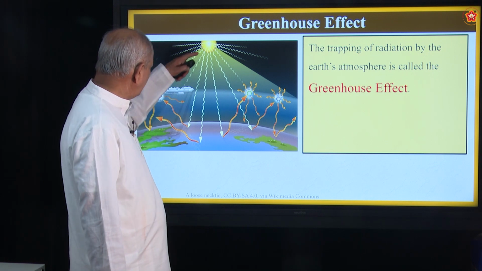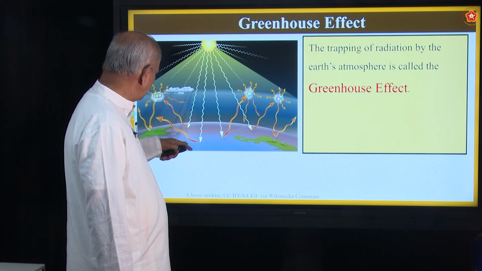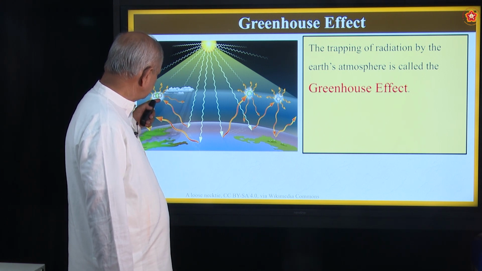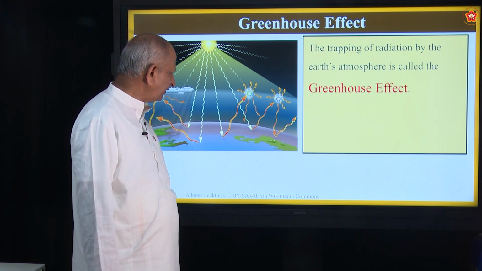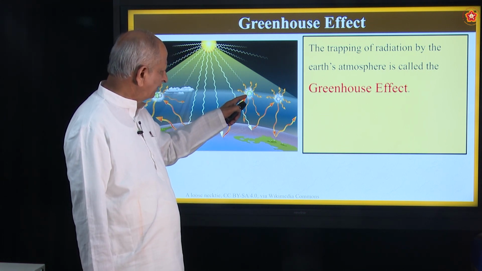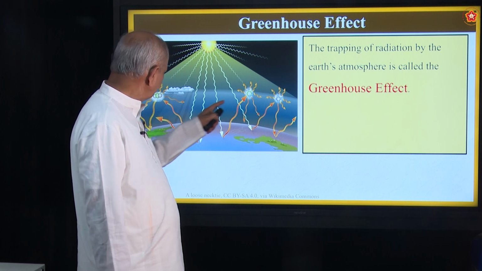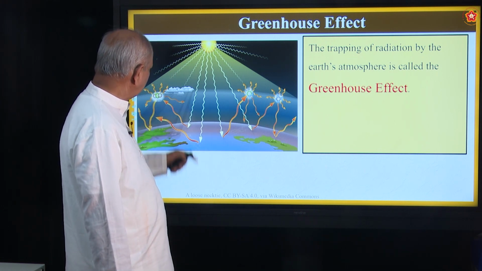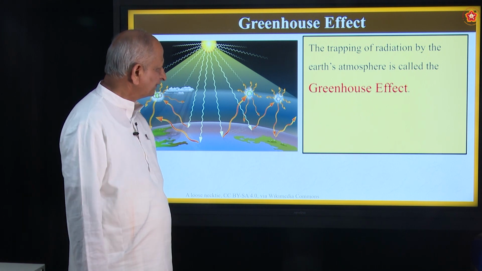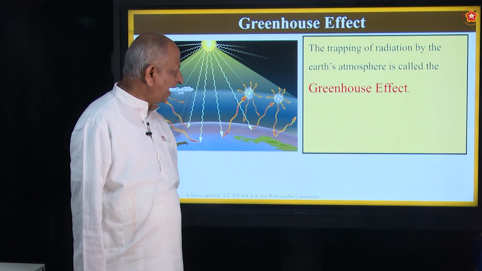So, when it falls on the earth's surface, it is reflected back due to the carbon dioxide. So, there will be water vapor, methane, carbon dioxide, etc. The sun rays will fall on the earth's surface and radiation is trapped.